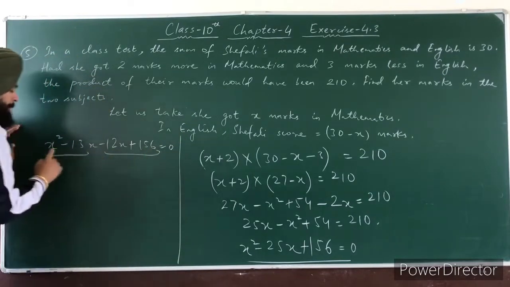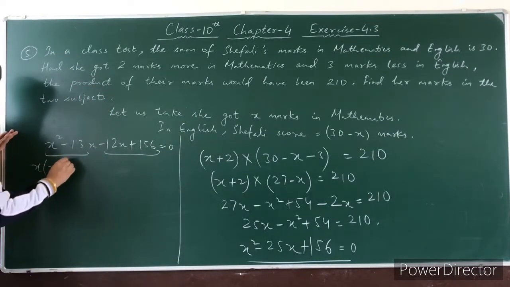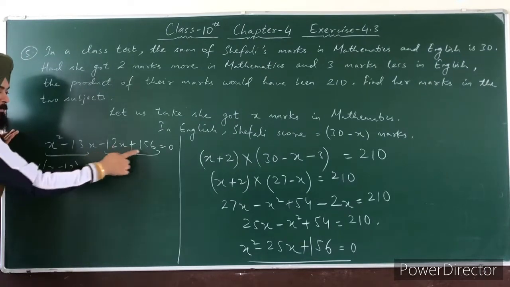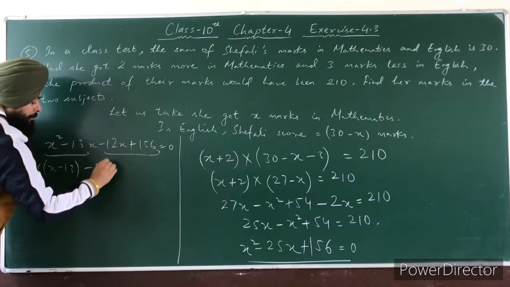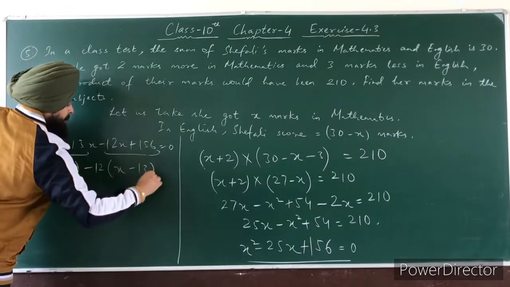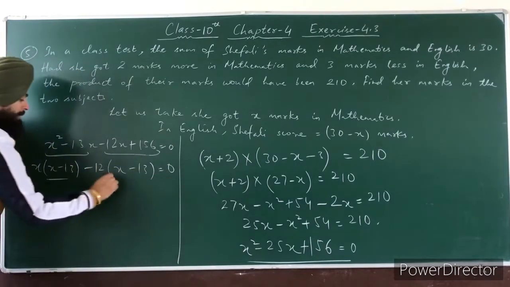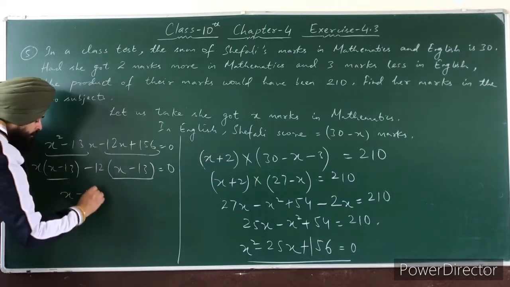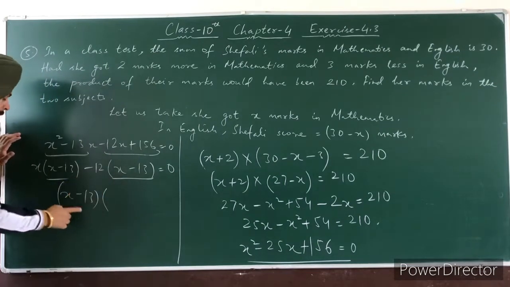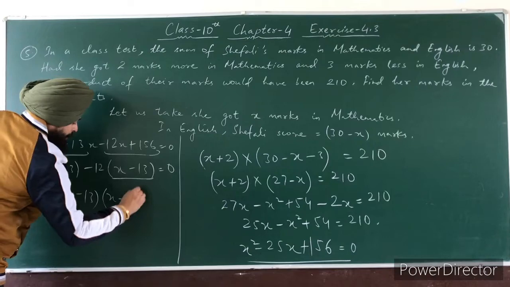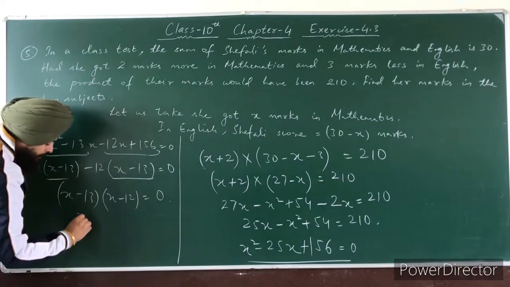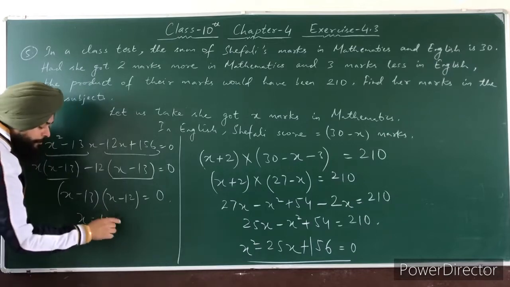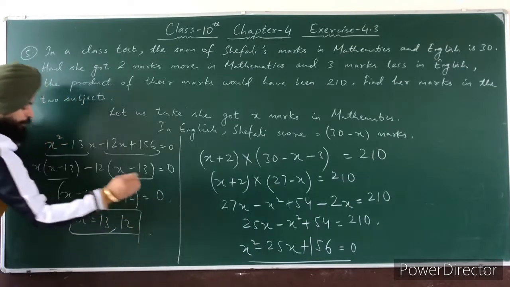Now take common. x is common. x minus 13 from the first two, and from the last two, minus 12 is common. x minus 13 is again common, and from here x minus 12 is equal to 0. Now from the first factor, what is the value of x? x is 13, and from the second one, x is 12.